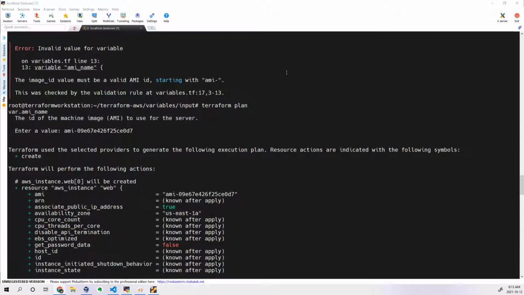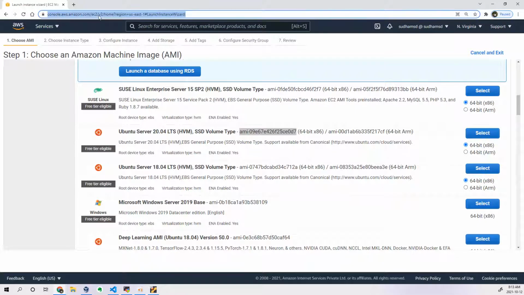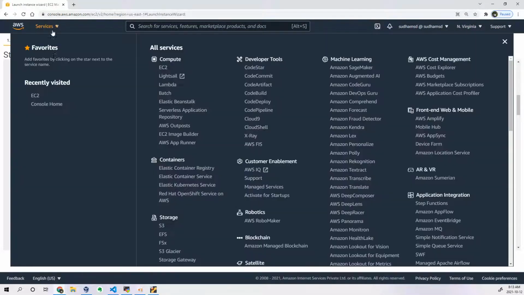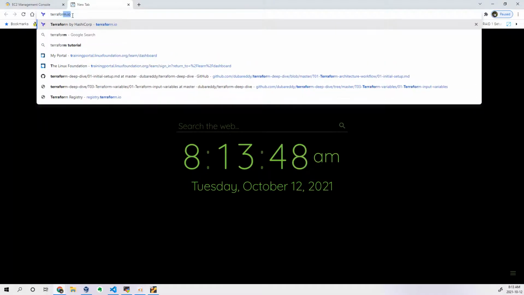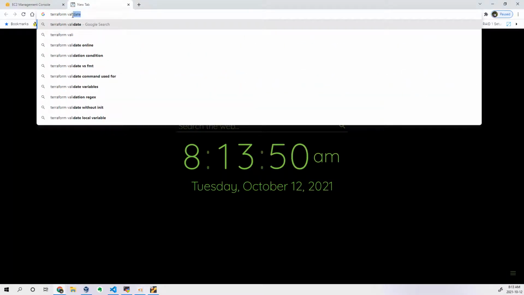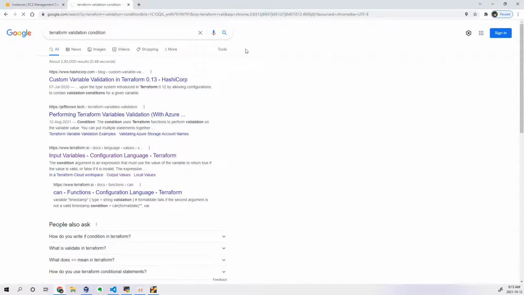In this way, we can add logic. If you want to read about Terraform validations, let me open that. Okay, let's see that.